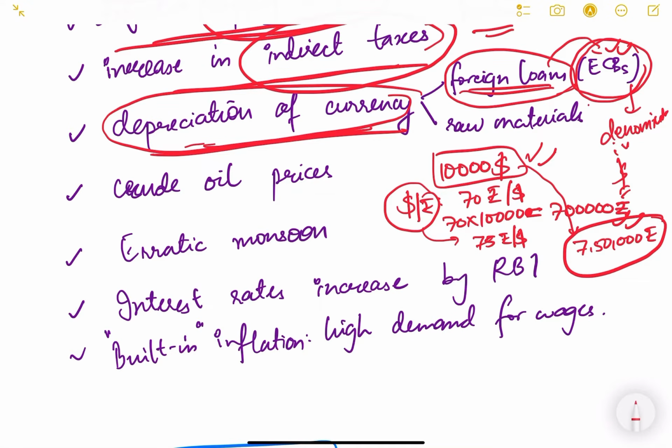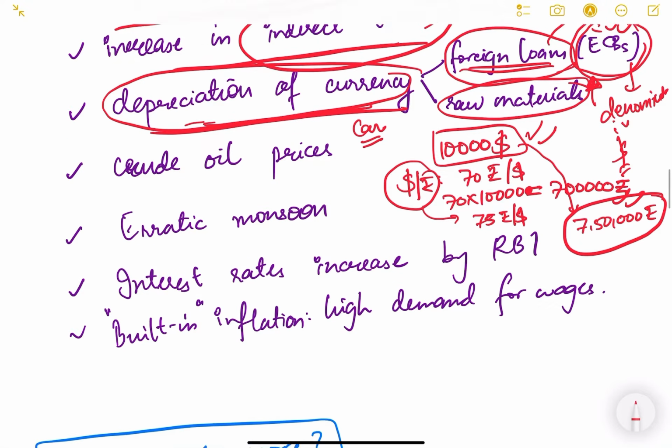Also, some of the raw materials are imported. For example, if there is a car manufacturing company that wants to purchase some of its components from abroad, let's say from China or USA or other countries, then if the currency depreciates, the raw material value will also increase in rupee terms. Therefore supply side inflation will occur.